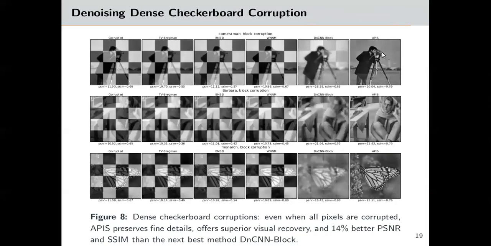In the second task, all pixels of an image were corrupted by superimposing a dense checkerboard pattern. APIS, shown in the last column, recovered fine details of the original image, offering 14% better PSNR and SSIM than the next best method, DNCNN block. Note that checkerboard patterns are dense but have sparse representation in other bases such as wavelet.